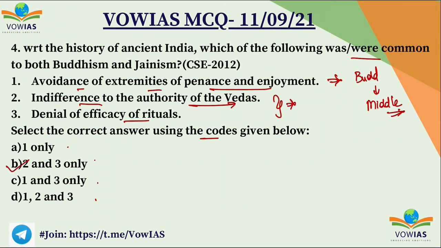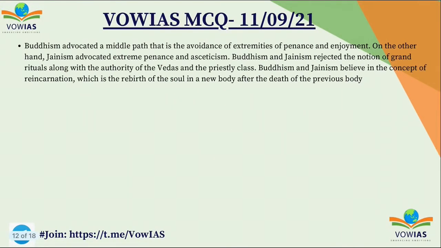So if you just remove the first one, option A, option C and option D, all these 3 will get eliminated and only option B will be left. So even in this way also you can identify the correct option sometimes in the exam by the art of elimination. Okay. So Buddhism advocated a middle path, that is avoidance of extremities of penance and enjoyment.